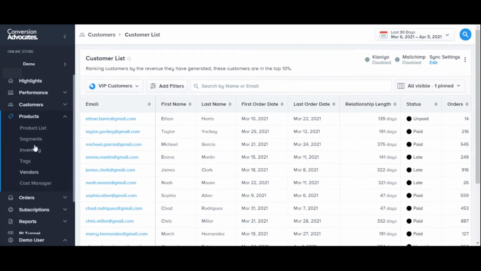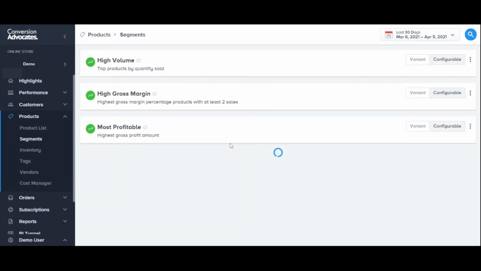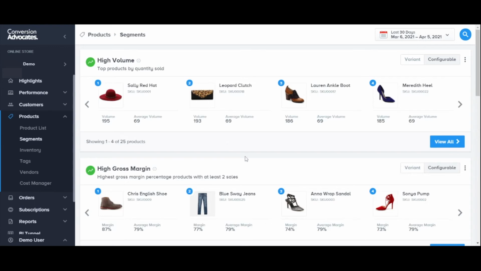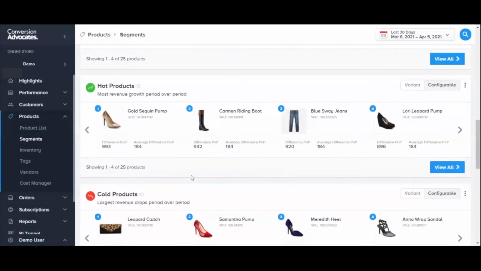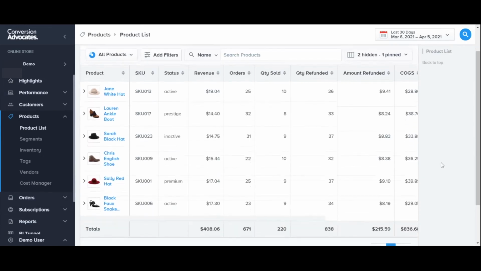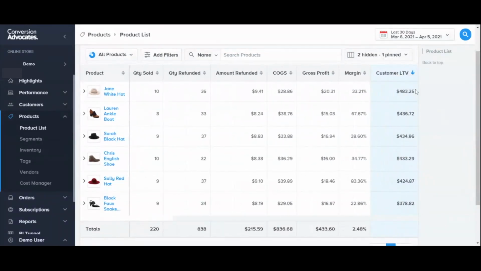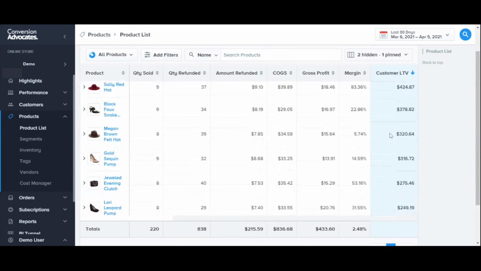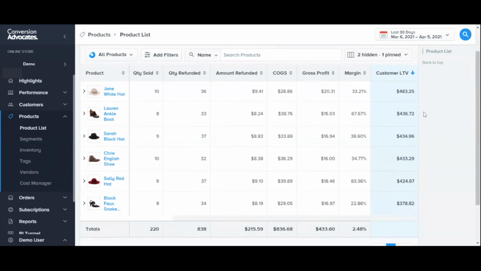The product section also has powerful segments about your products. So you can quickly go in and see what your highest volume products have been, the highest margin products have been, recently what are the hottest and coldest products. If we go into the full product list, we can get other valuable data points such as what are my highest lifetime value products. So this can help overturn assumptions. Although they might not be highest in revenue, they might be highest in the anticipated revenue that customers who purchase these will spend with your business long term.